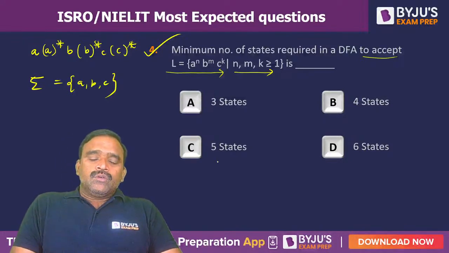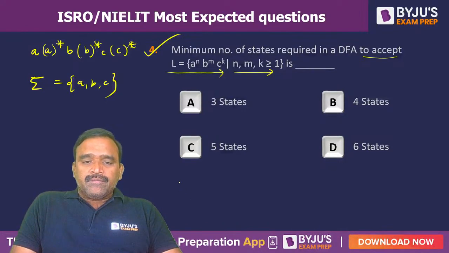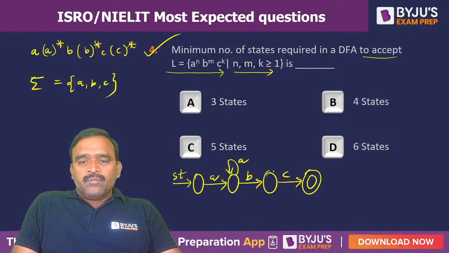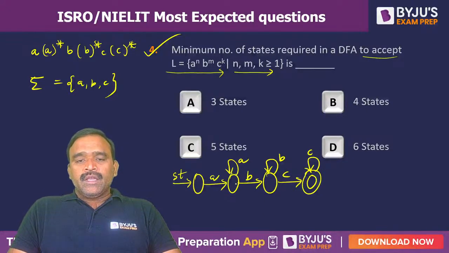Okay. So what is the smallest string here? ABC. So for ABC, we have to go to a final state. A followed by B followed by C. We have to go to a final state. A followed by any number of A's, B followed by any number of B's, and C followed by any number of C's. A star, B star, C star.